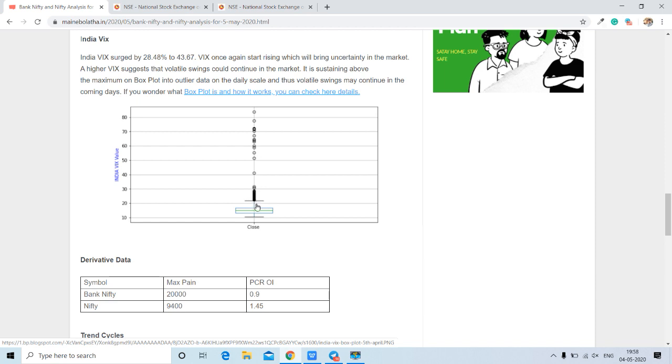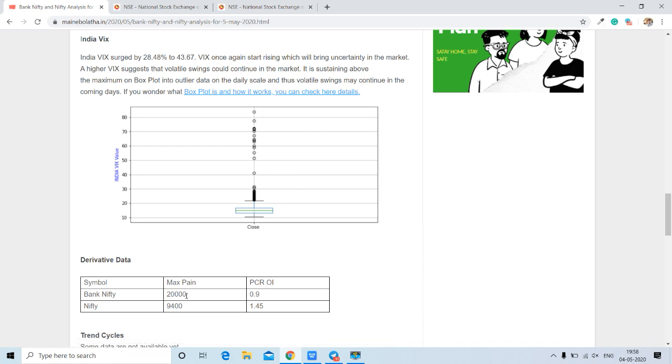The higher range is around 20, so this is more than double. So this is a situation which indicates the volatility in the market. So this is about India VIX.